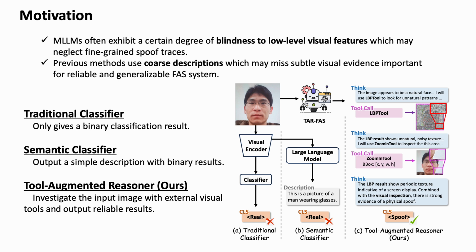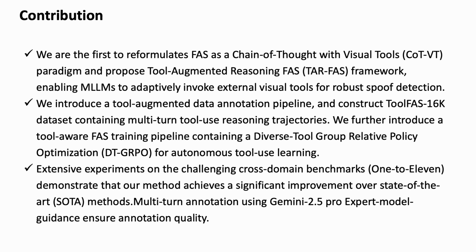For example, the model may only say, "This is a face wearing glasses," or "This looks like a mask," while missing subtle spoof traces. A key limitation is that MLLMs often have some blindness to low-level visual features, such as abnormal texture, frequency artifacts, or unnatural boundaries. These fine-grained clues are very important for robust and generalizable face anti-spoofing. So our question is, can we guide MLLMs to move from intuitive semantic judgment to deeper visual investigation? To answer this question, we propose TAR-FAS, a tool-augmented reasoning framework for face anti-spoofing.